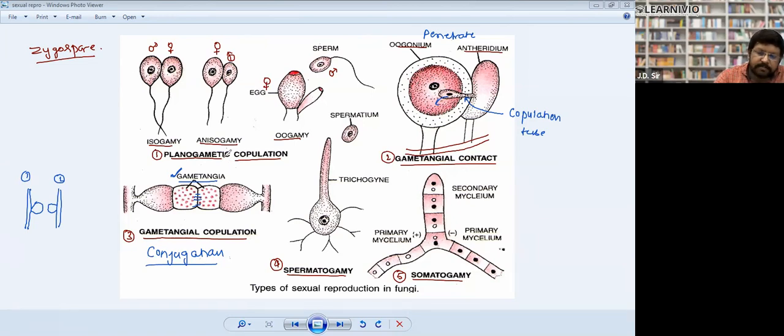Gametangia fuses directly and forms zygospore.